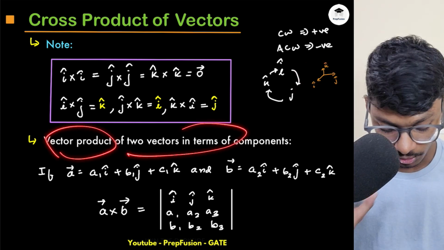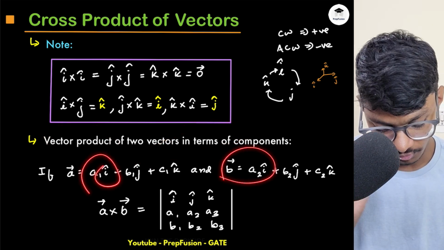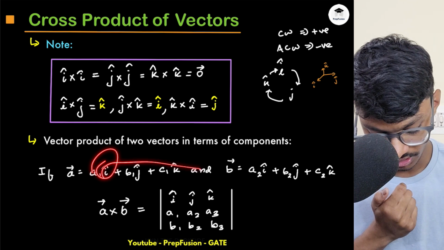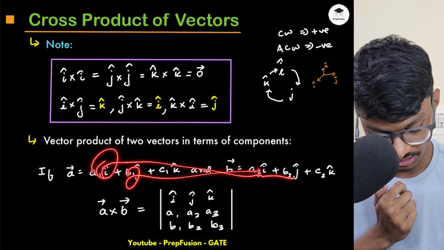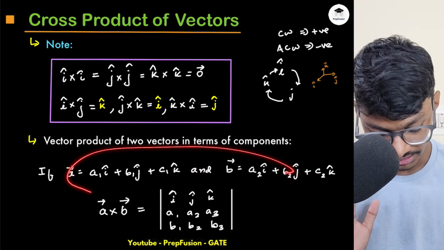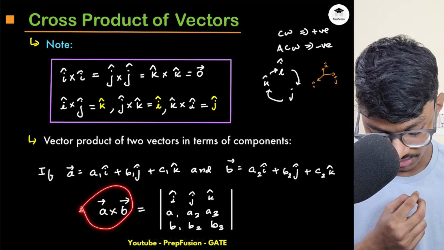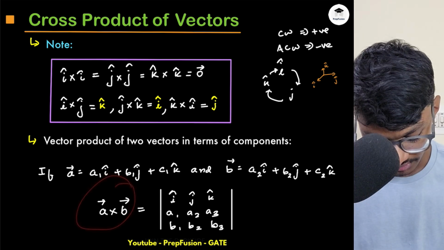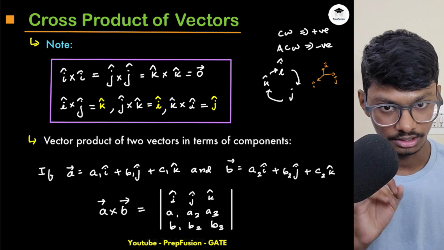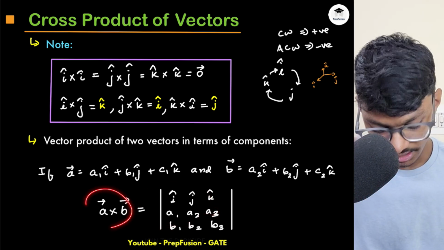Now vector product of two vectors in terms of components, it will be very difficult for you to do the vector product individually. There will come this i cross j component, this j cross i, because i cross i will be 0, j cross j will be 0, k cross k will be 0, but other components will come. But we have formulated our simple result that your A cross B, if I write it like this, will be in the matrix form. If I find the determinant of this matrix, then I will be able to yield my A cross B.